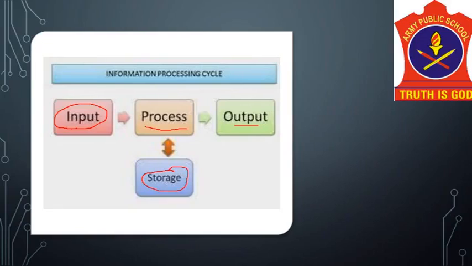And this series of input, process, output and storage is known as the IPO cycle or the information processing cycle.